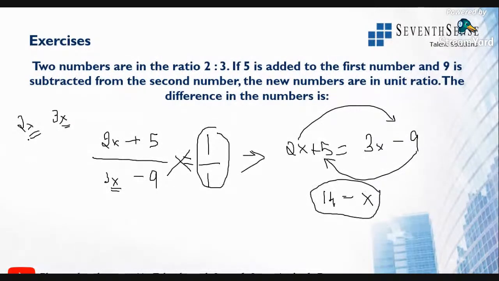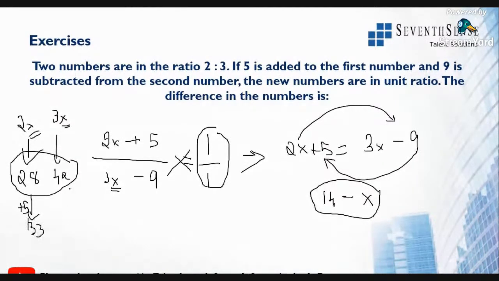So what are those numbers? 2 into 14 is 28. 3 into 14 is 42. All right, so those numbers I got. Now if you want to check, add 5 to the first number, it will be 33, and subtract 9 from the second number, 42 minus 9 will be 33. See, both are in the ratio 1 is to 1. That is the meaning of that particular question.